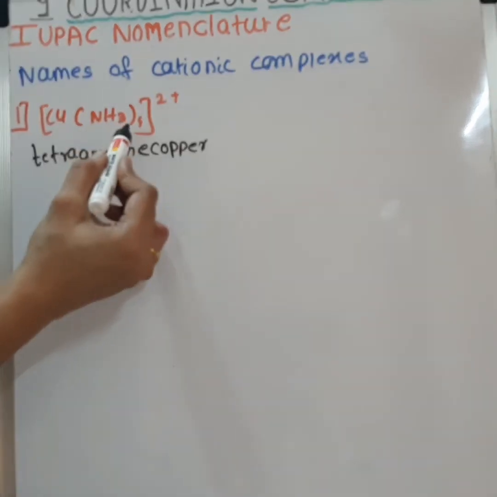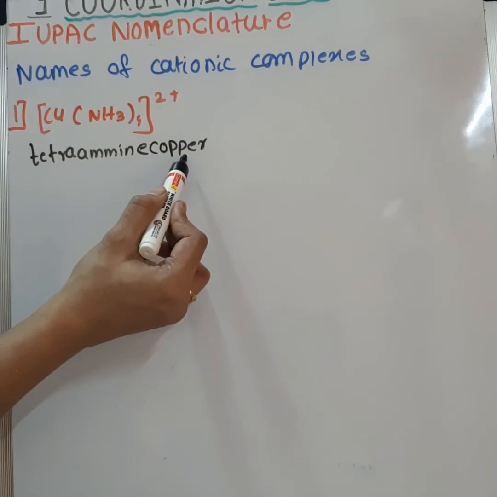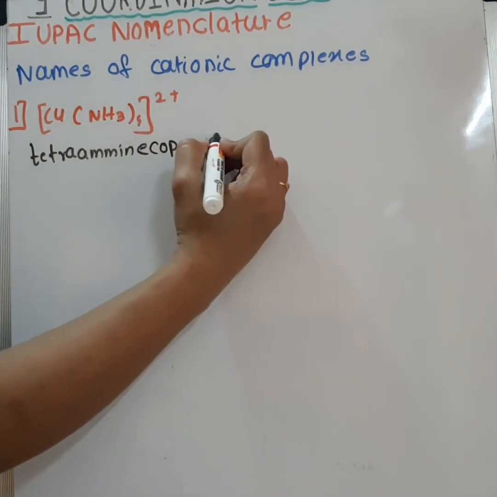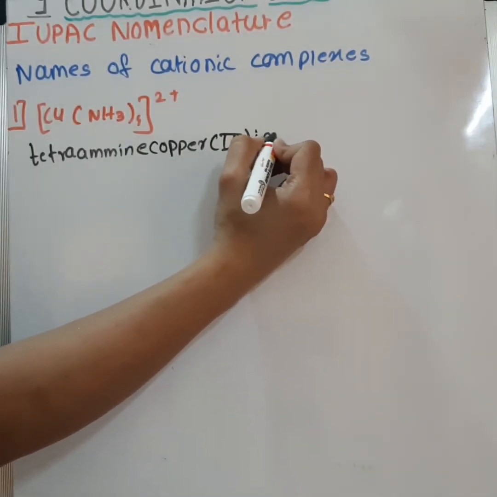As the complex is cationic, the name of the metal will be as usual, that is as it is, that is copper. Oxidation state, that is second, and ion.